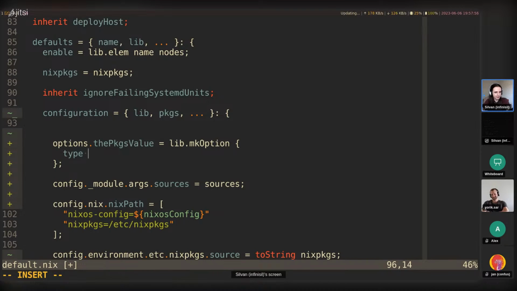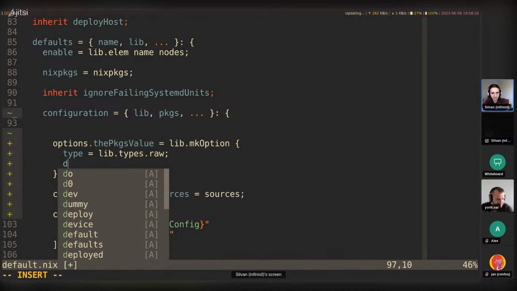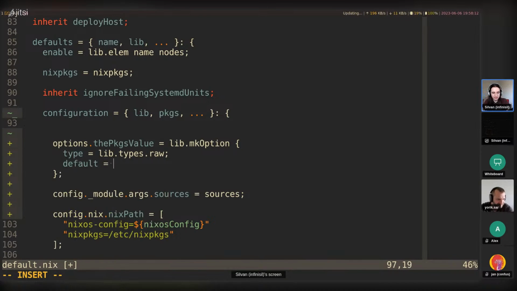And it would be a problem if the type would evaluate the value we set in a kind of deep way. So instead, let's use types.raw. Raw is a type that doesn't get processed at all. So it's just the raw value that we set here. So I'm going to use default to set the default value, packages.